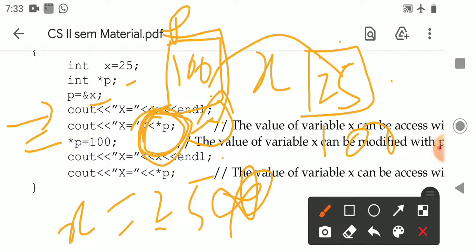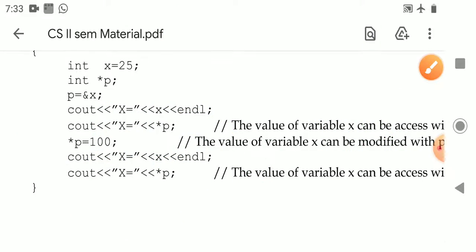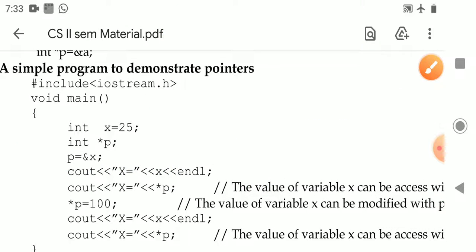Now I am saying star p is equal to 100. Here 100 is a constant value. That means I am modifying the value of x. Here star p means this location, the x location, and another value is stored there. Okay? So this is a pointer variable. This is the concept of pointers, the same as in the C language.